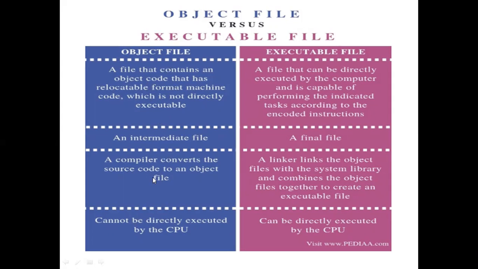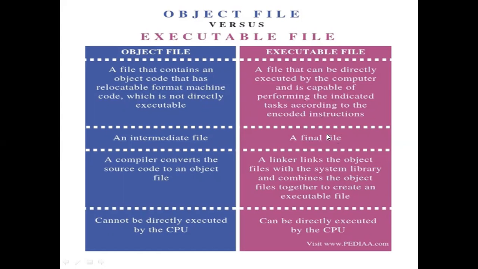This file is not directly executed by the CPU, which is why we call it the intermediate file. The file that can be directly executed by the computer and is capable of performing the indicated tasks according to the encoded instructions, we call the executable file. Whatever file is executing on the CPU, we call the executable file, the final file.